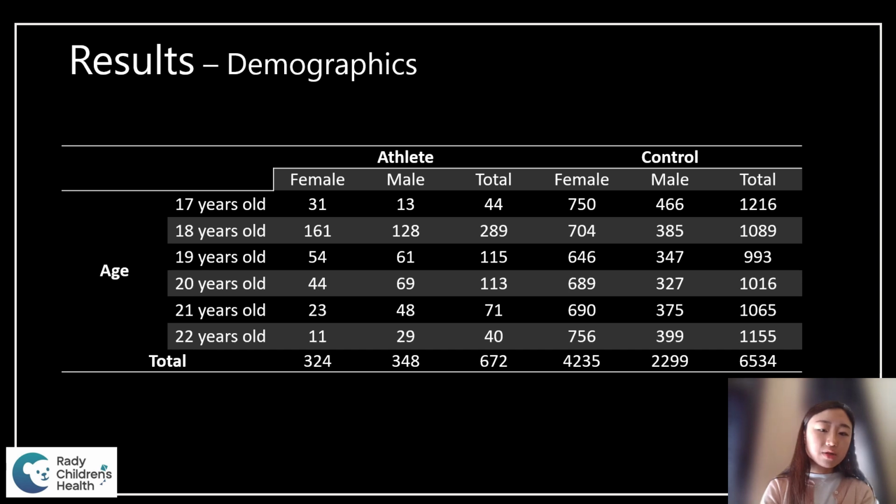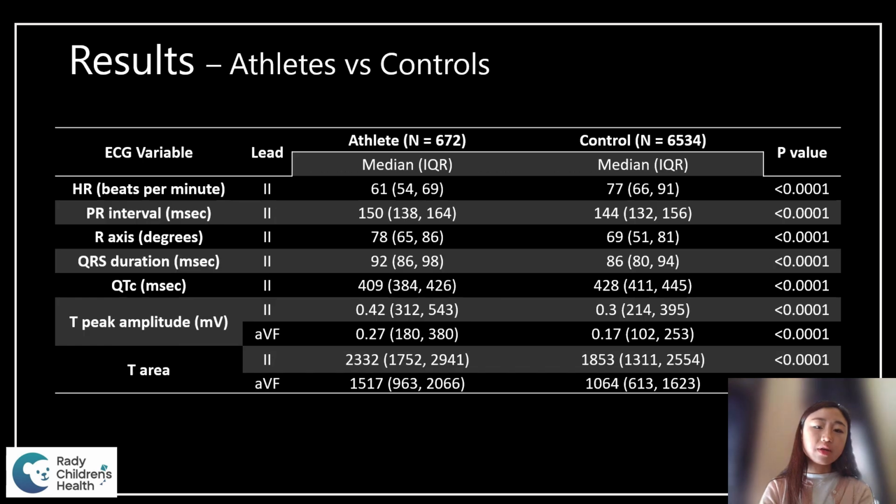And then for the genders, there was about equal number of females and males in the athlete group, and there were more females in the control group. Now, just comparing the EKG variables and how they differ between the two groups, athletes and the controls, all the variables that are listed on this page had statistically significant difference between the two groups.